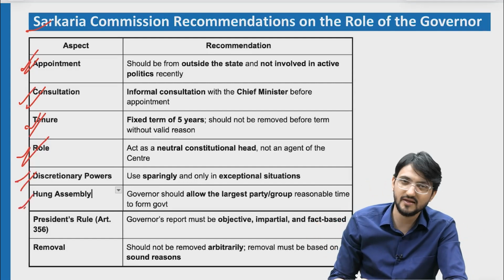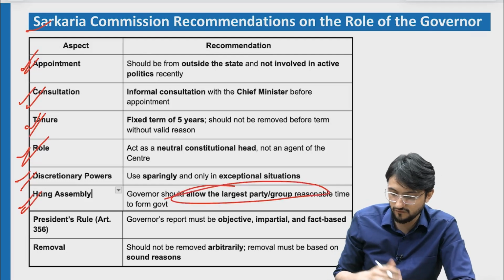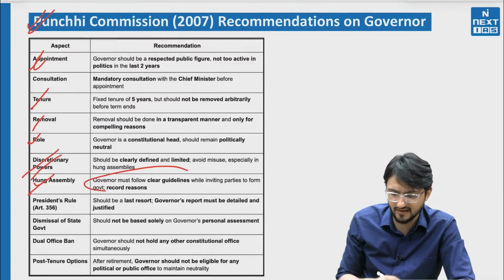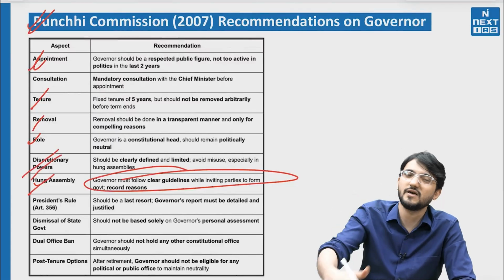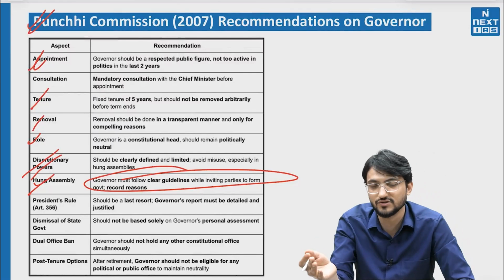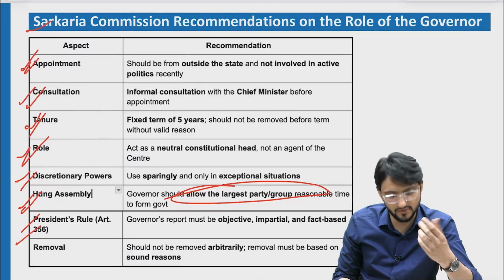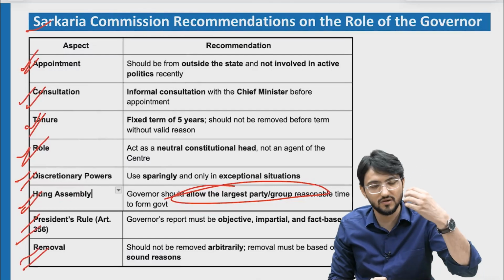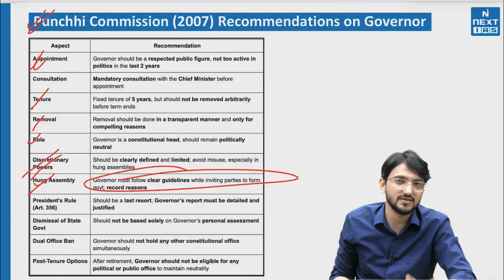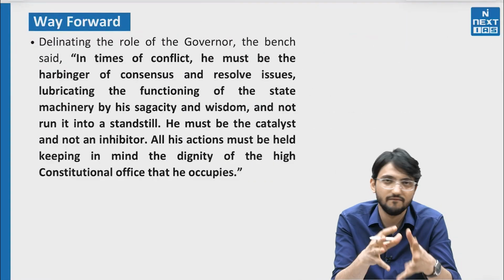And then on hung assembly, they said that some time should be given to the largest party to form the government, and the Punchhi Commission also said that clear guidelines should be there on which party should be called first, let's say the largest party first, or the pre-poll alliance first, and then other things should follow. And on president's rule, again, use it very justifiably, and the report should be sent on the facts. Then removal should not be arbitrary, there should be some consideration. Supreme Court ने बड़ी अच्छी line last में कही है, that you can use as a way forward.